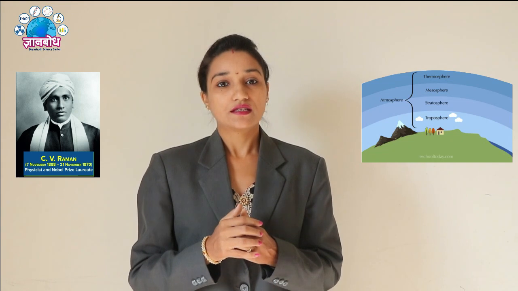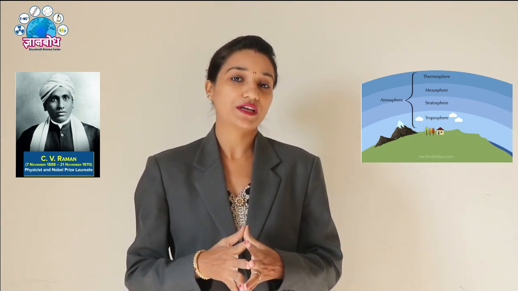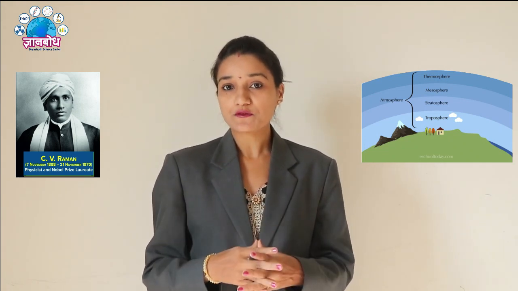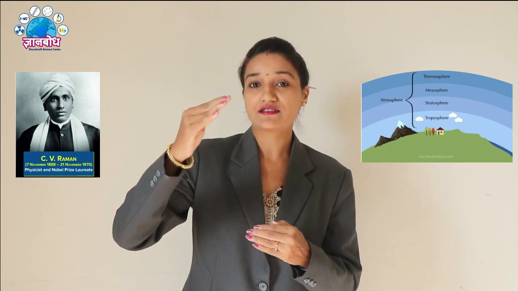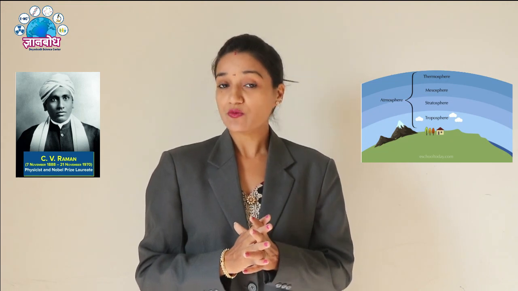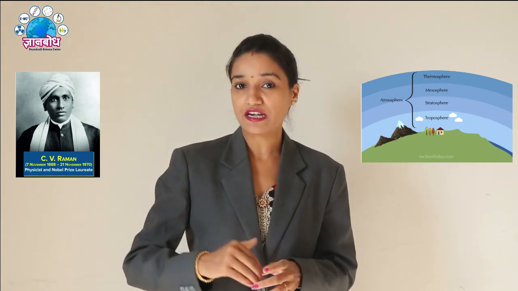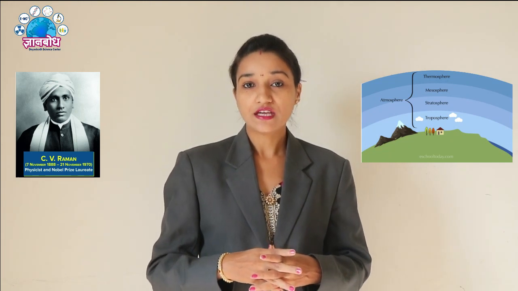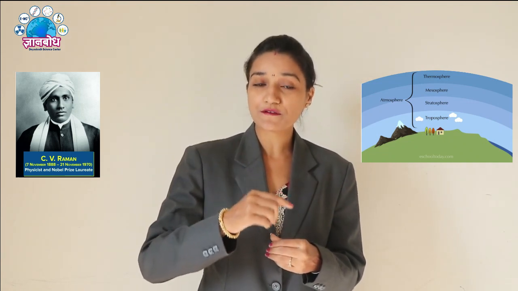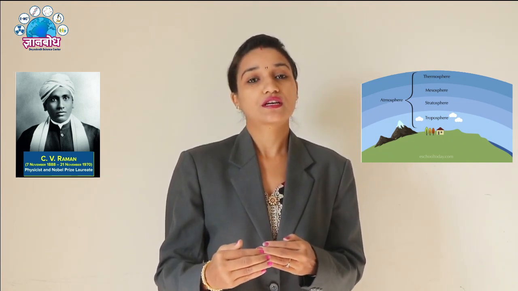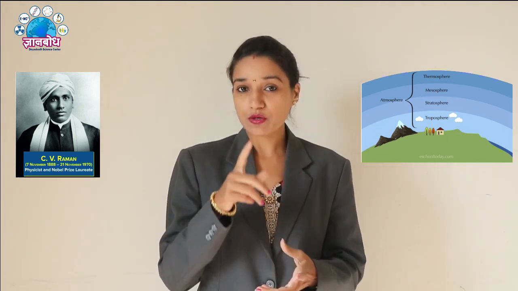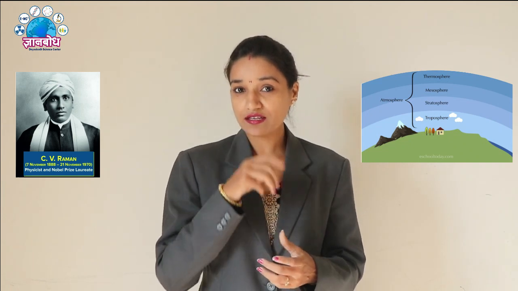You know that the earth is surrounded by different layers of gases that we call the atmosphere. This atmosphere has rarer and then denser and denser layers of gases. When sunlight travels through these different layers, it gets refracted. Due to this refraction, the wavelength of the light changes. During this, the color most scattered in the atmosphere is blue, and that's why the sky looks blue in color. But what happens with other color frequencies, other light wavelengths?